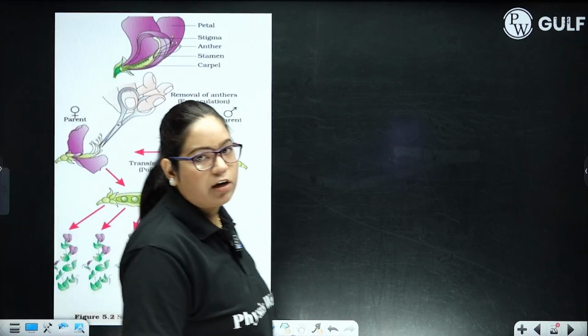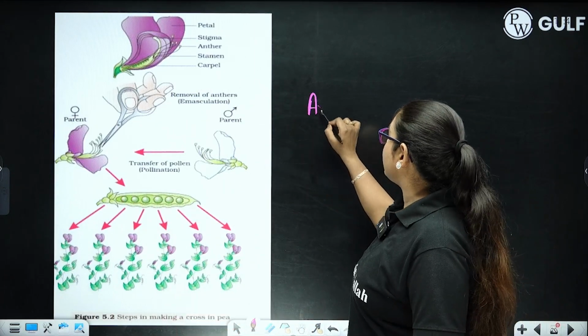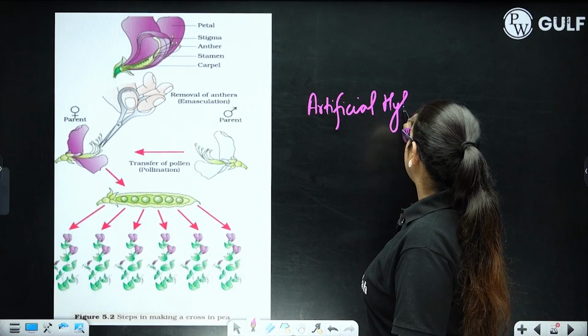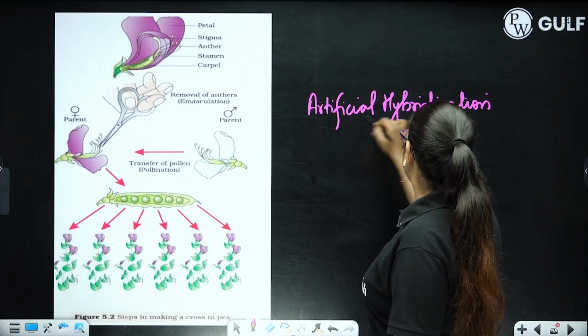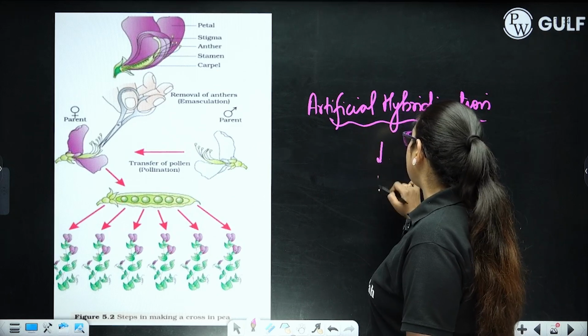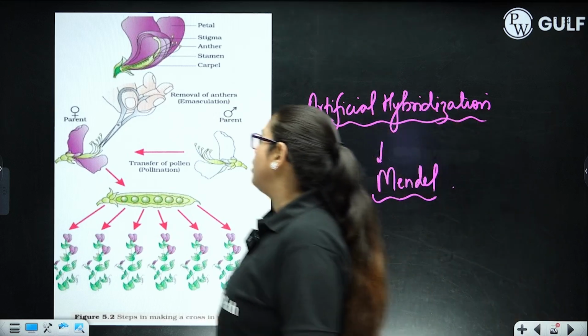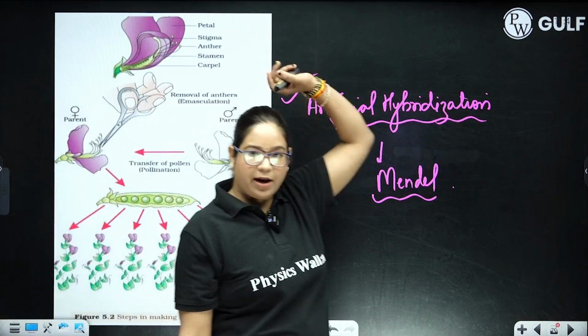The very first figure given in this chapter is artificial hybridization. It has two steps, emasculation and bagging. And this was the technique used by Mendel for his experiments. So you have to draw this if a question comes from artificial hybridization.